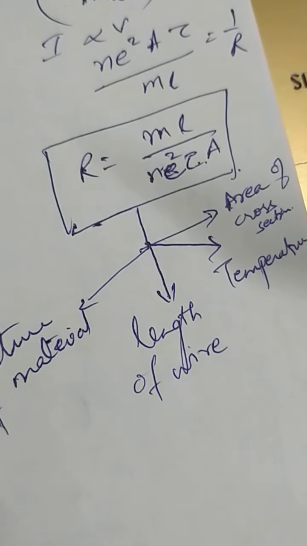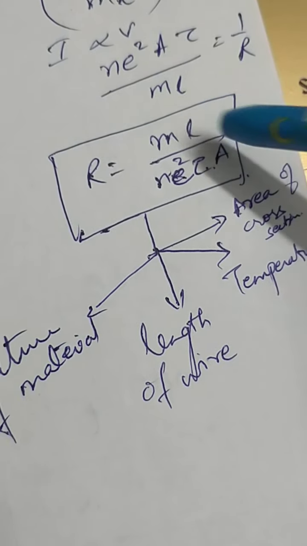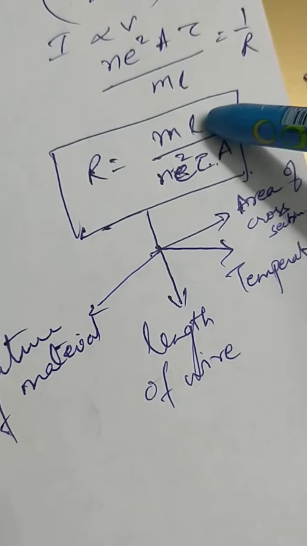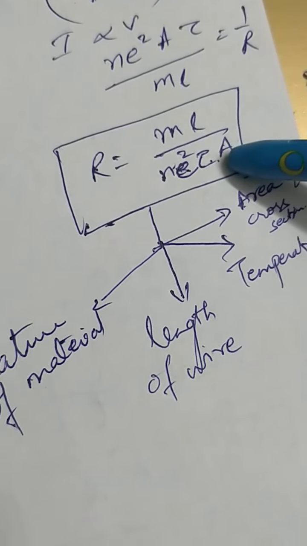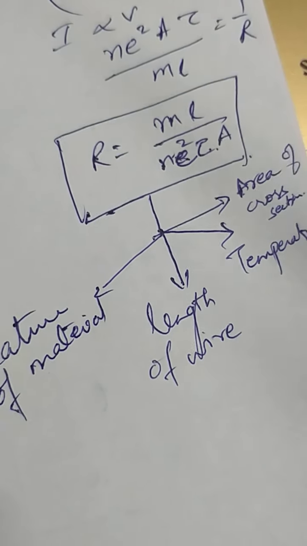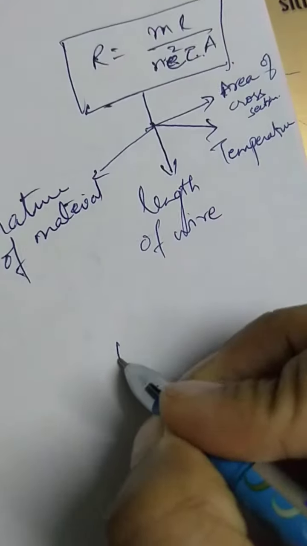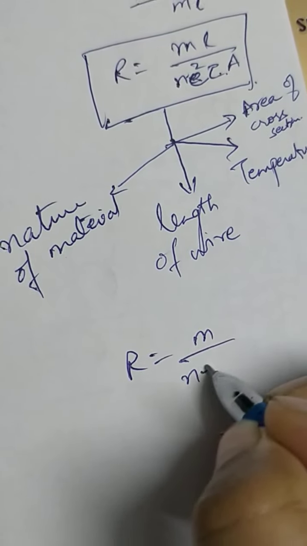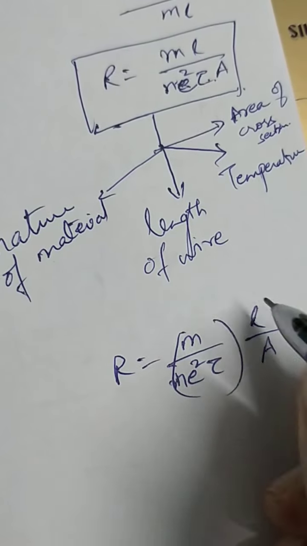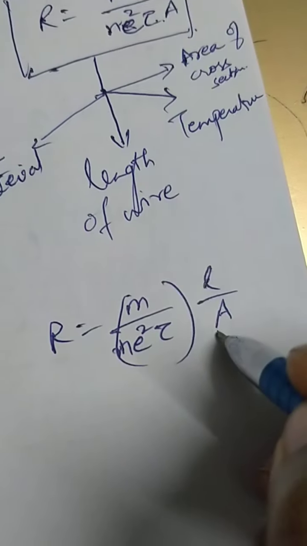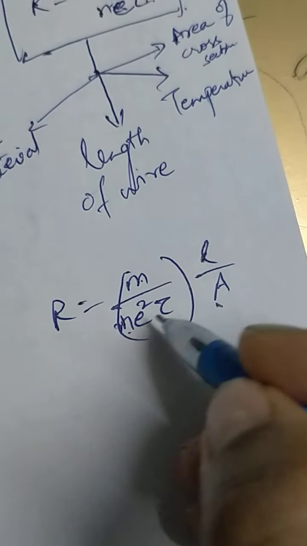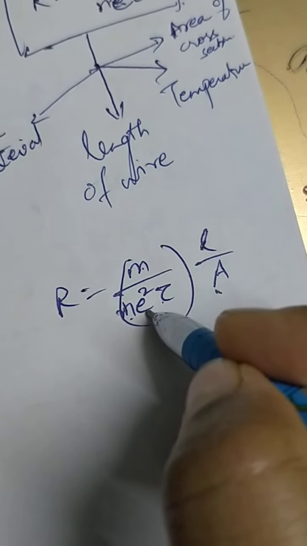But this is opposite in case of semiconductors. Now length and area, these two things depend on us, how much length we want to take, how much area of cross section. So these two things can be controlled during manufacture. So if I have to write R, I can also write m by n e square tau into L by A. Now here these two terms depend on manufacturing, but m, the mass of electron, we cannot change. n depends on material, tau depends on temperature, e is the charge of electron, cannot change.